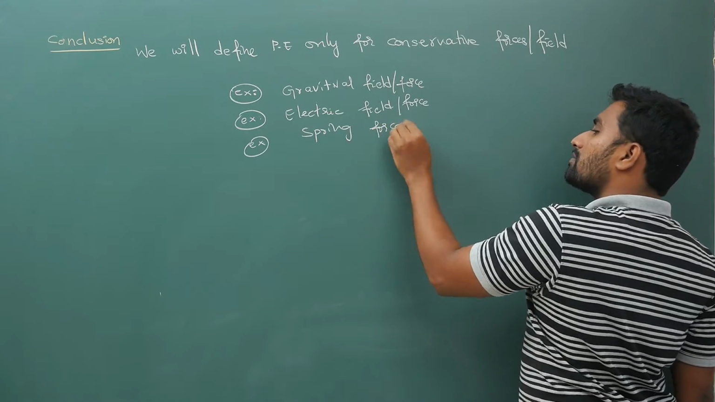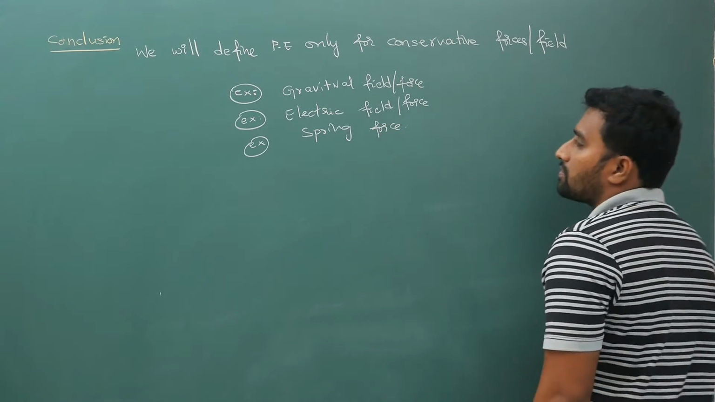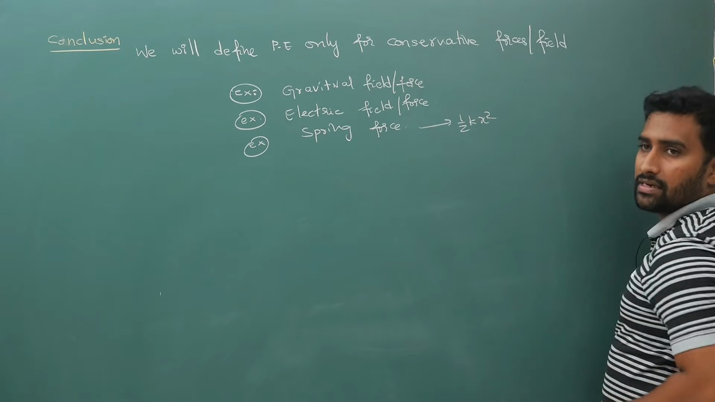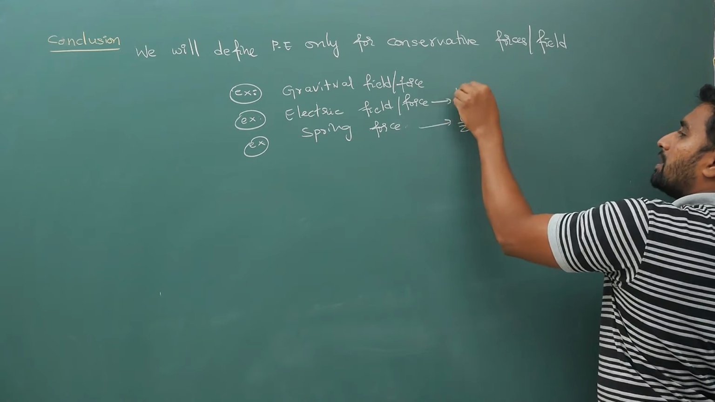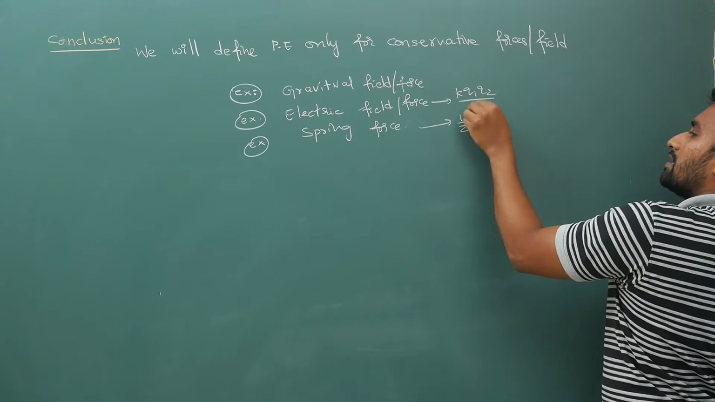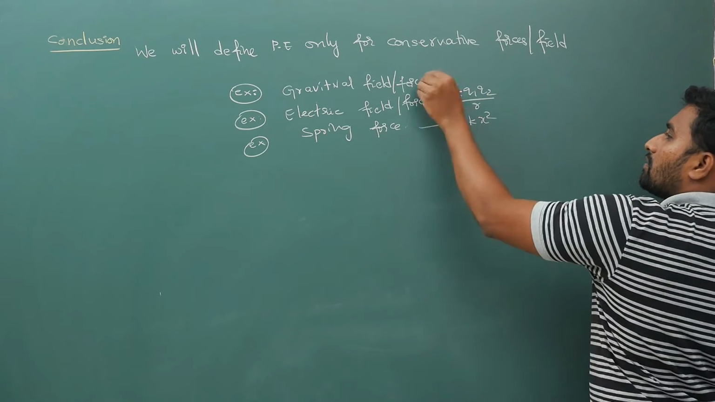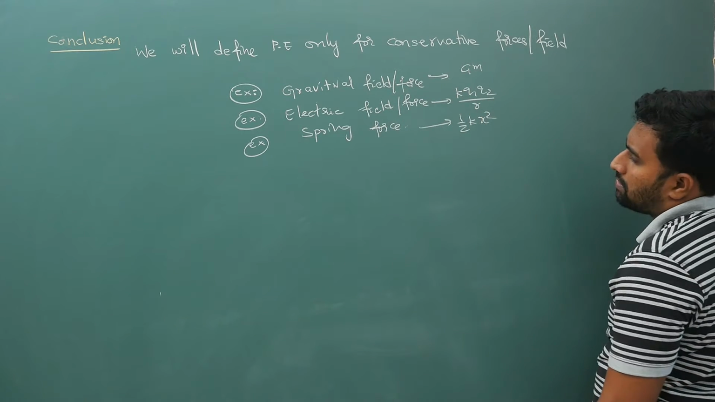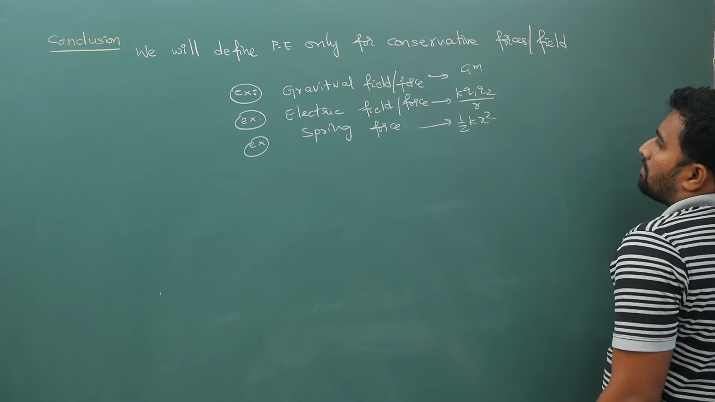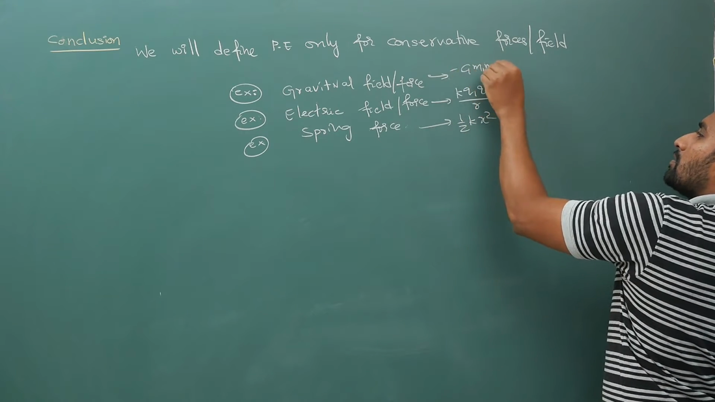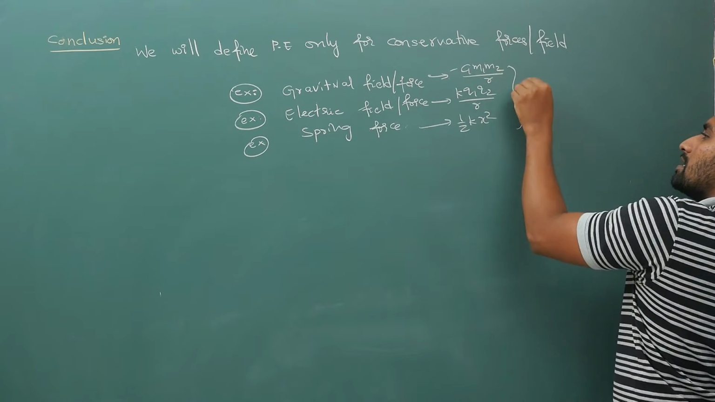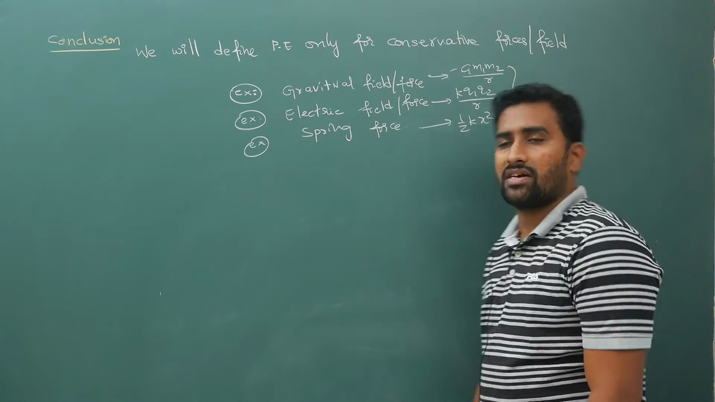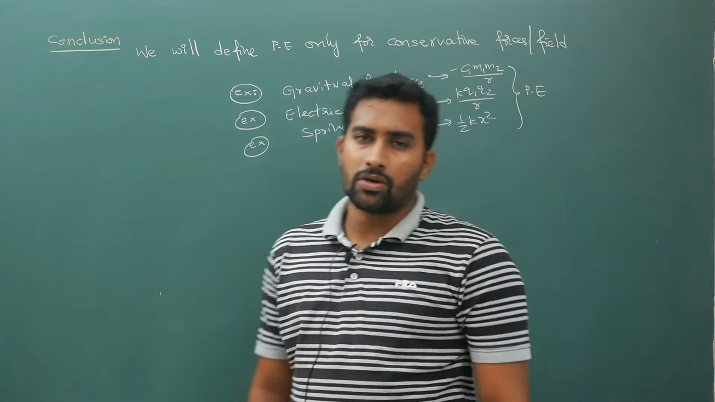Okay, we will not talk of spring field, but we will talk of spring force. So spring force, half kx square, formula we will write. Electrostatic, I mean kq1q2 by r, you will write it. Gravitational force, I mean gravitational field or force, you will write, sorry, minus G m1 m2 by r. These are what? Potential energies. Okay, so only for these kind of conservative fields only we will be defining potential energy.